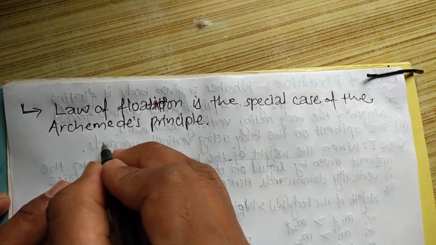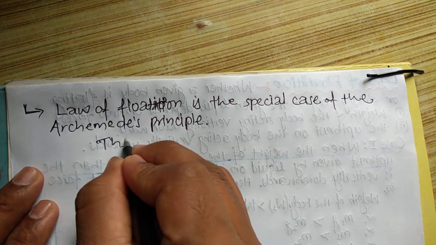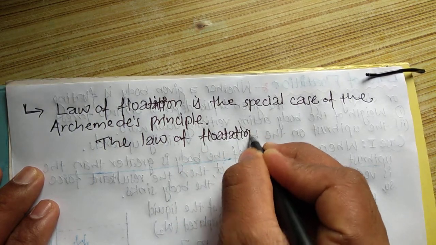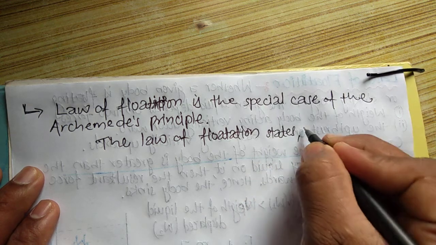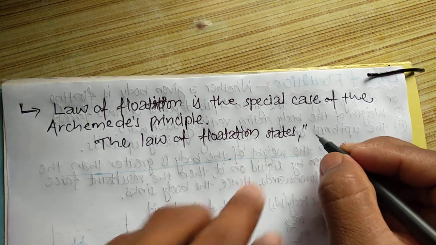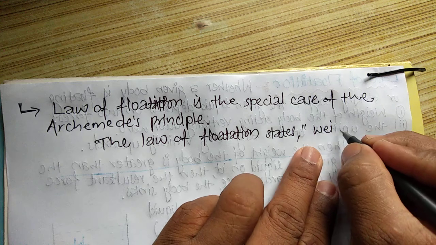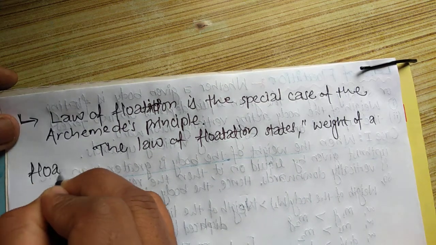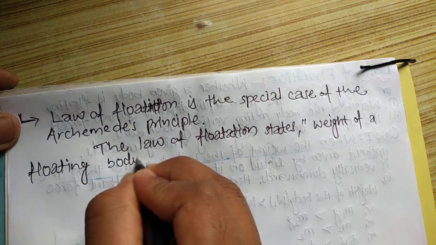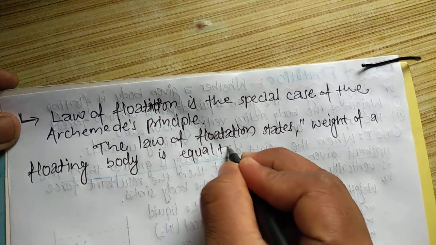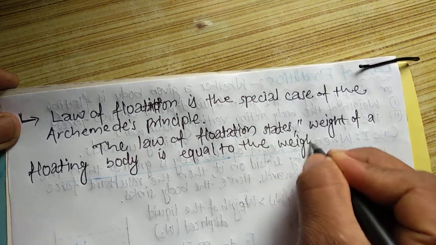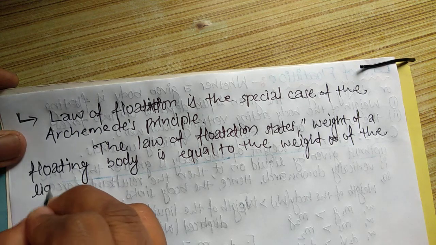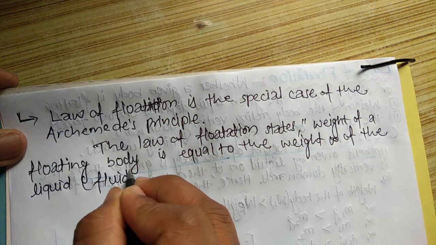So what does the law of flotation, or principle of flotation, state? It states that the weight of a floating body is equal to the weight of the fluid, or liquid, displaced by it.